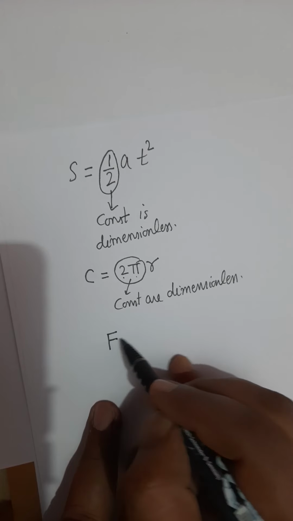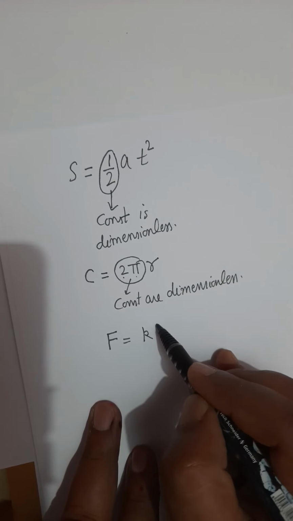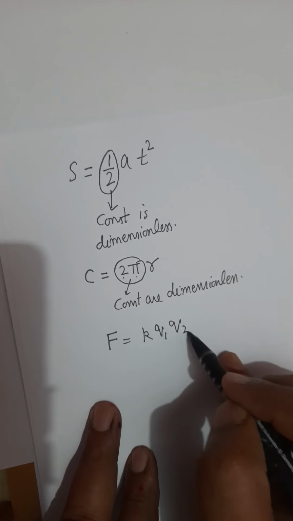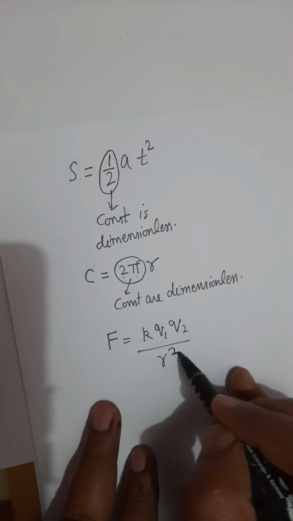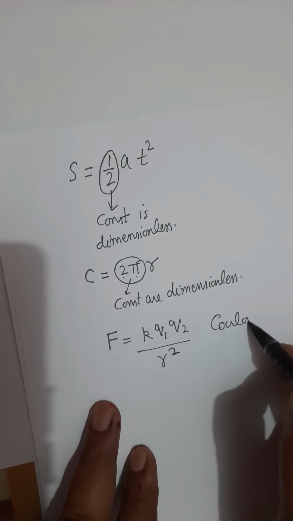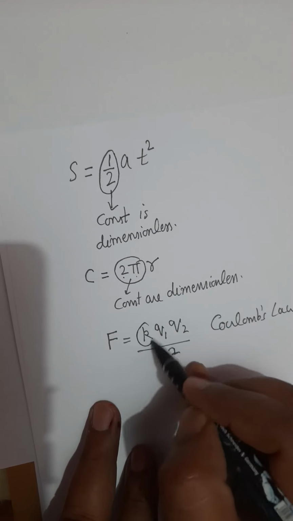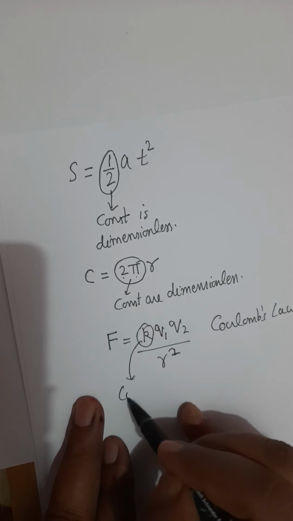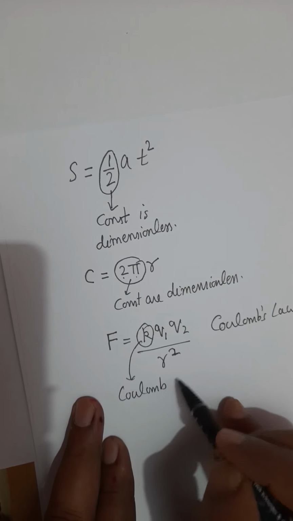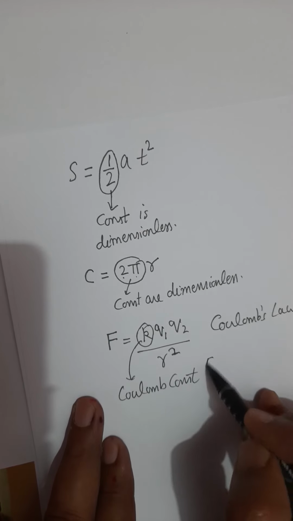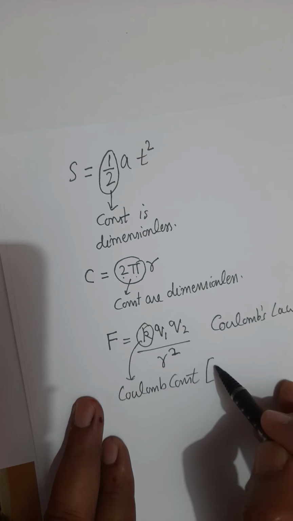There is a formula F equals some constant K, product of charges over r square. This is known as Coulomb's law, and this K is called the Coulomb constant. And this constant has some dimension.